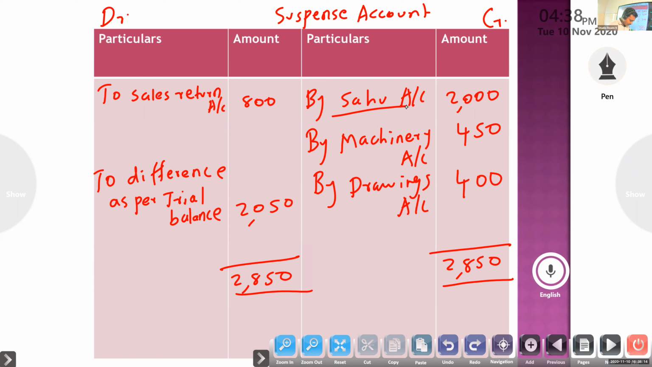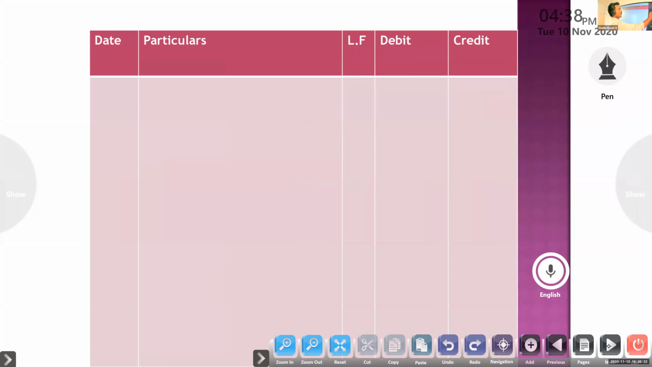Now, problem 22. Trial balance of Kohli didn't agree and shows an excess debit. So in the suspense account, where will this balance come? Excess debit only, so where will it come? Credit side. Suspense account credit side, by difference as per trial balance. Then we will do the problem.